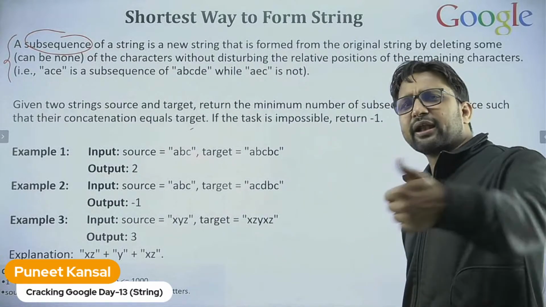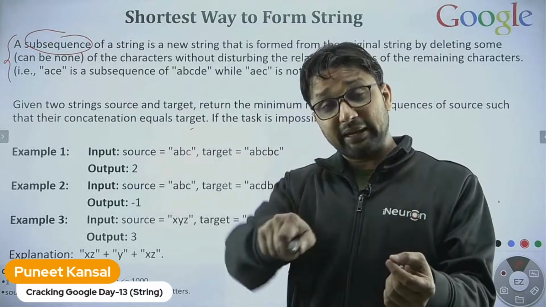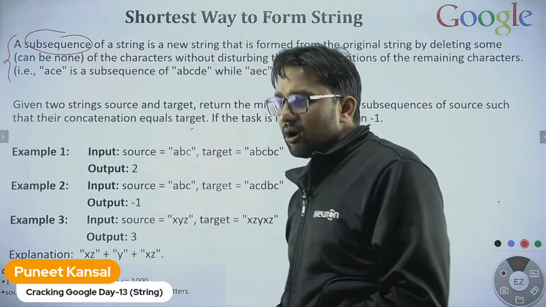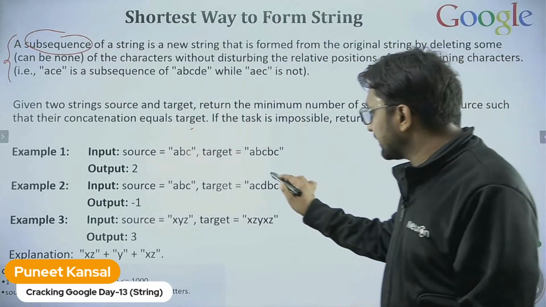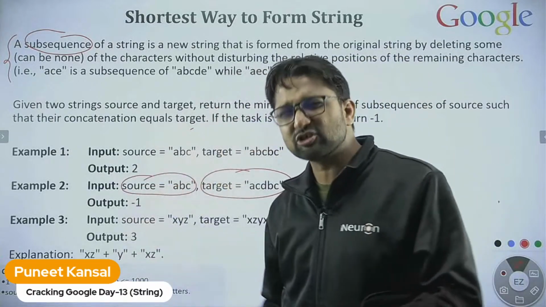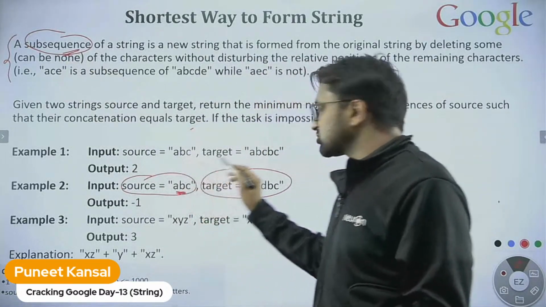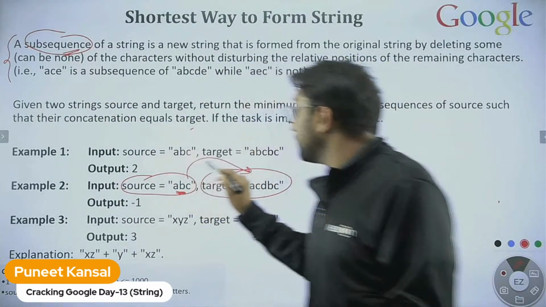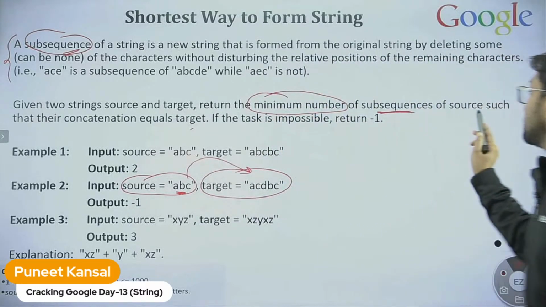If you don't understand, write -1. I will go once again. If you don't understand the question, write -1 also. Otherwise, tell me what should be the logic, how you will solve this problem, how you will generate the target string from the subsequences of the source string, using the minimum number of subsequences of the source string.